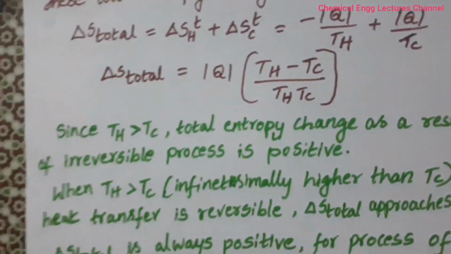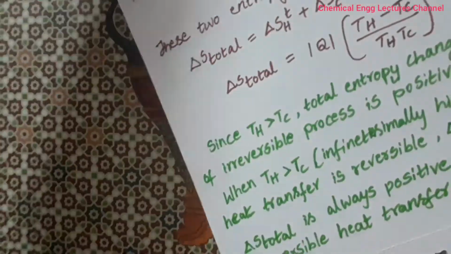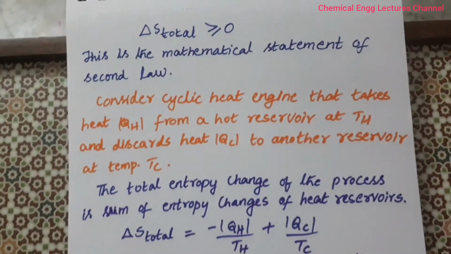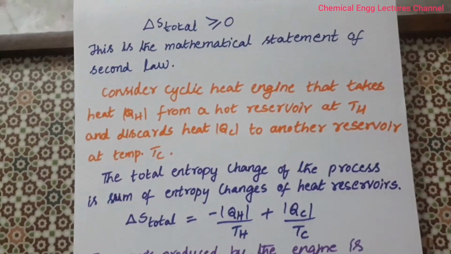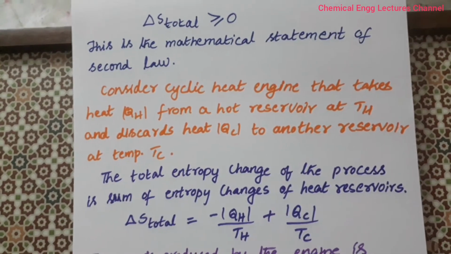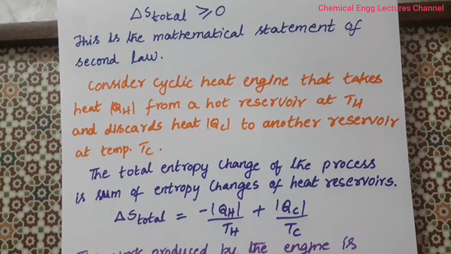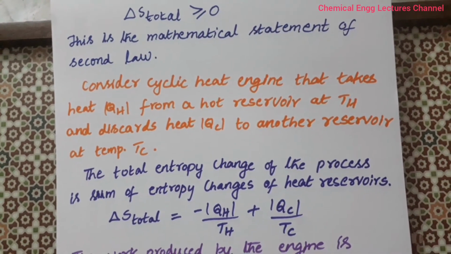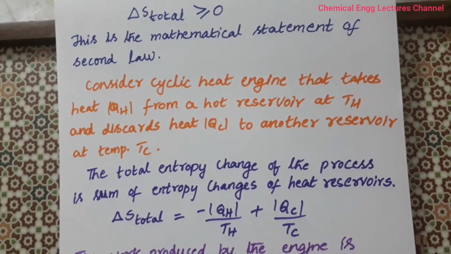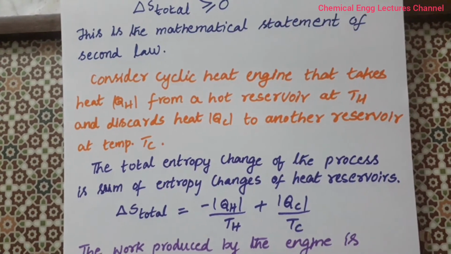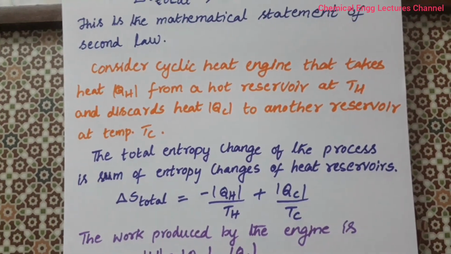So from this we can say delta S total is always greater than or equal to 0. That is, the total change in entropy of any process is greater than or equal to 0. So this equation is considered as the mathematical statement of the second law. Then consider the next thing.